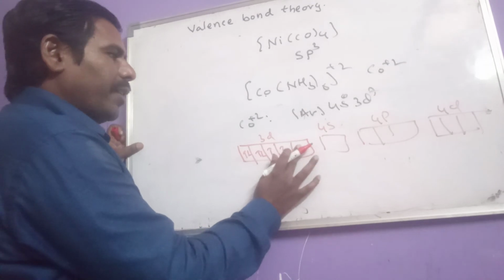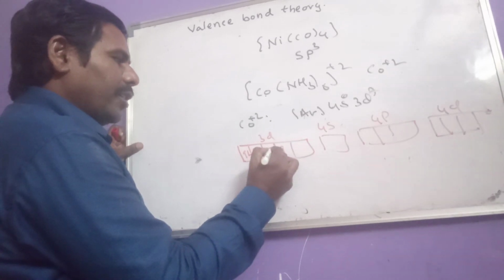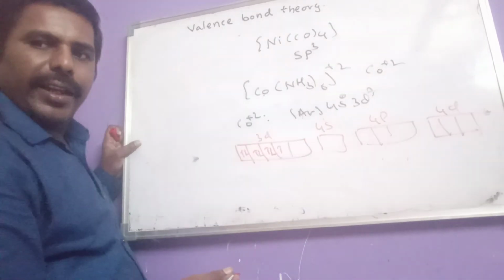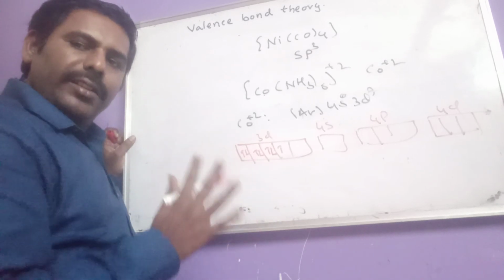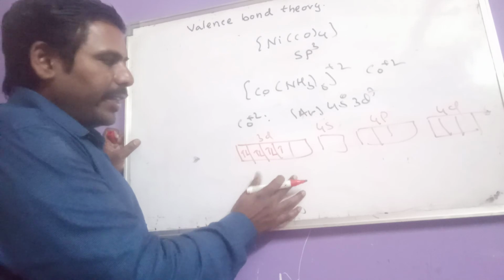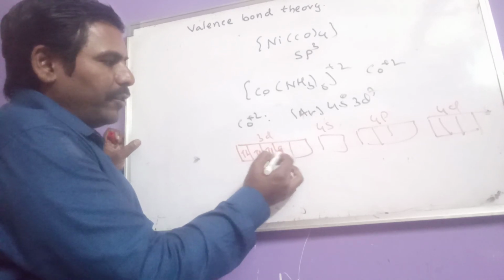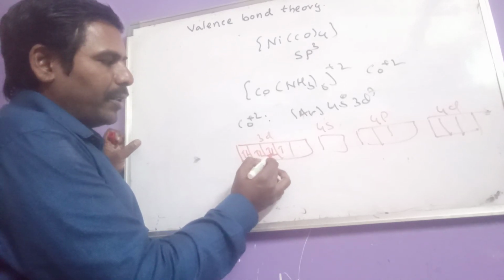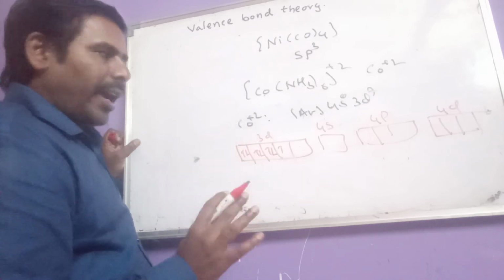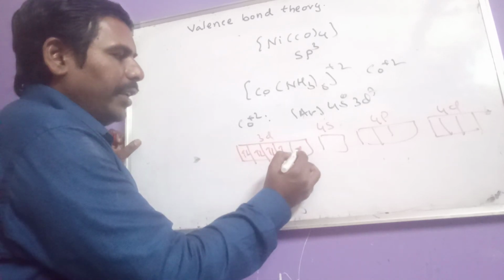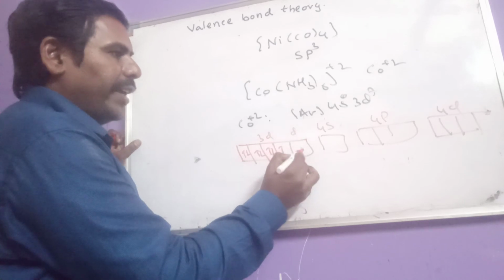That means as per our assumption, regrouping of electrons may take place. Okay, we can agree for that also. But what happens, see here, only one of those electrons is paired up. Now still one unpaired electron is remaining. And also here only one d orbital is vacant.